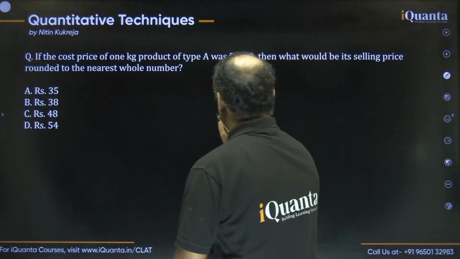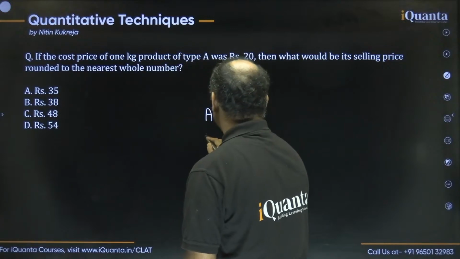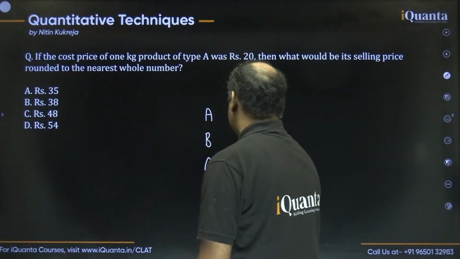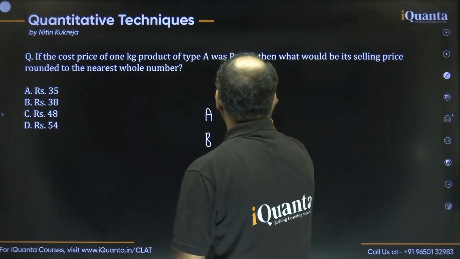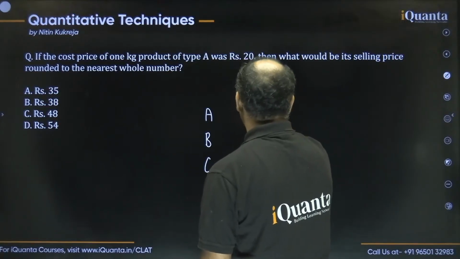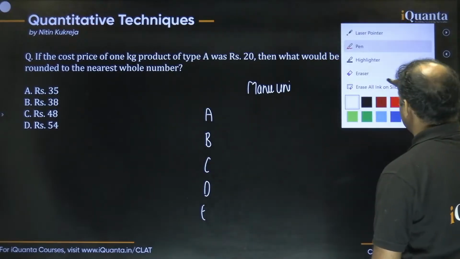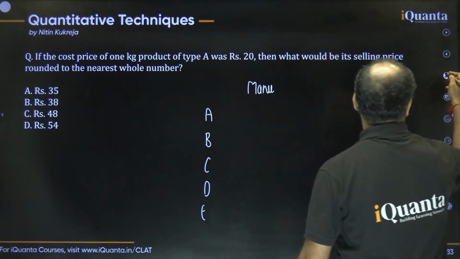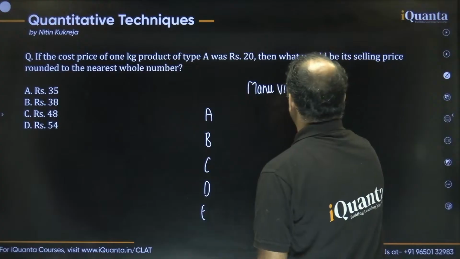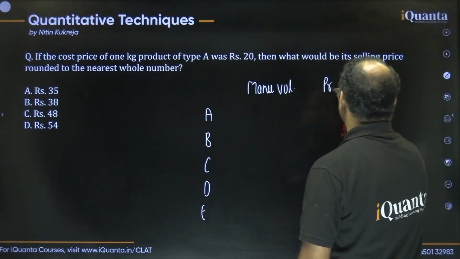So we have 5 products A, B, C, D, E, and the manufacturing units, or manufacturing amount, whatever you can call it, manufacturing volume, and the profit in rupees, right?